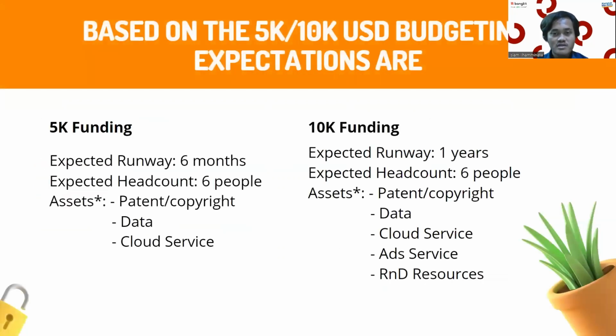Based on the $5,000 or $10,000 budgeting, our expectations are: with $5,000 funding, we can run for 6 months with 6 people and have assets like patent or copyright, data, and cloud service. With $10,000 funding, we expect to run for 1 year with 6 people headcount and have assets like patent or copyright, data, cloud service, paid service, and R&D resources.